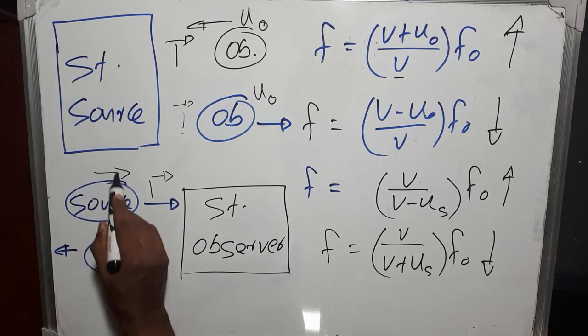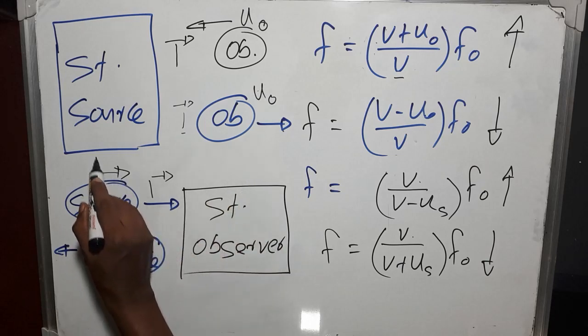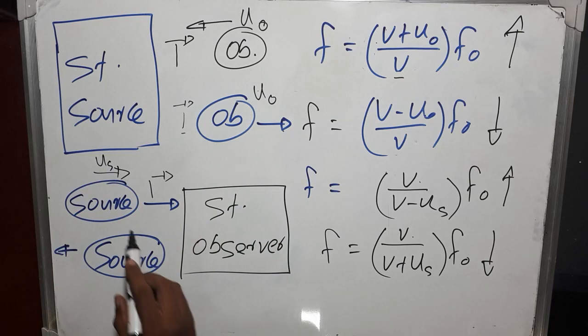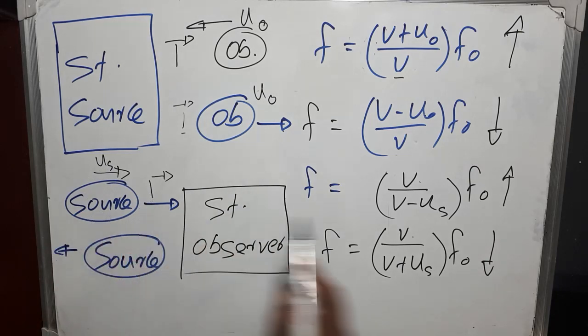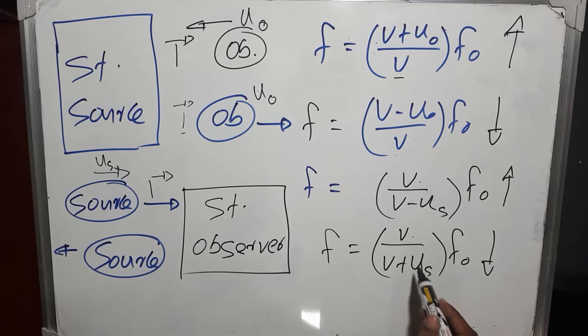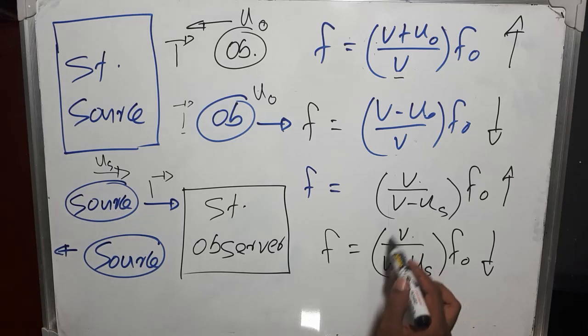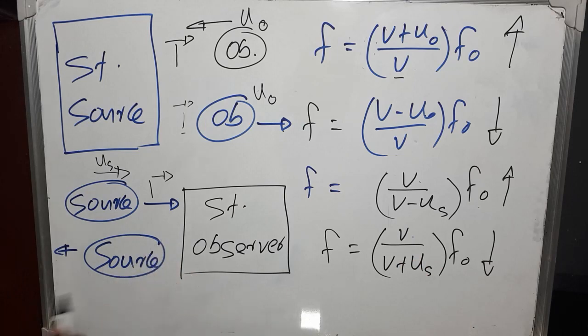Source is moving towards the observer with US. Therefore, source will observe such a wavefront as it is moving with V minus US speed. Now remind the relative velocity you learned, and look at this situation again. Now source is moving away from the observer, so wavefront is coming toward the source. Therefore source will observe such a wavefront as moving with V plus US speed.